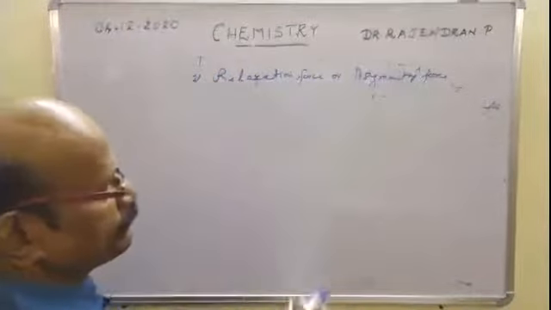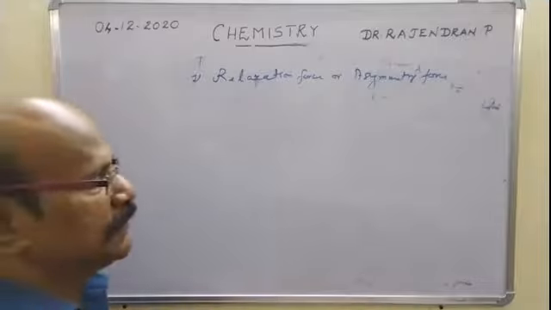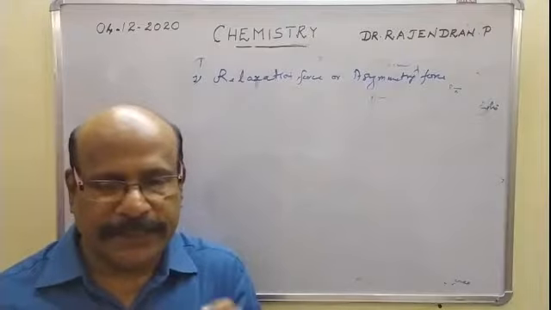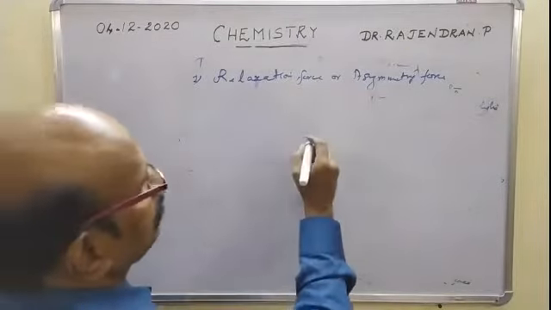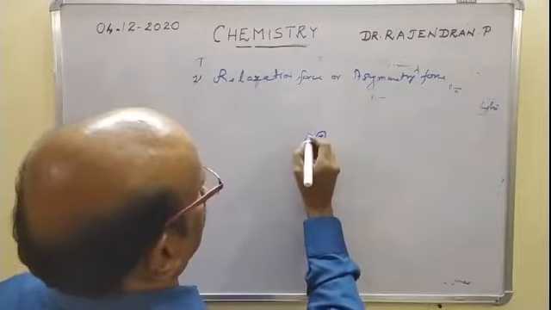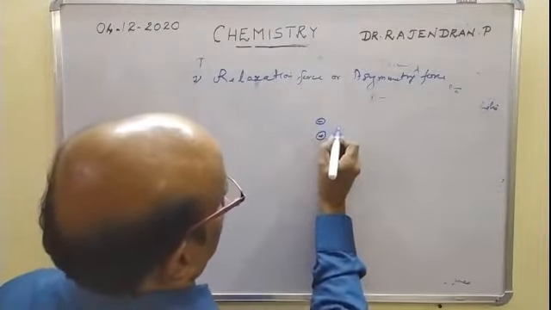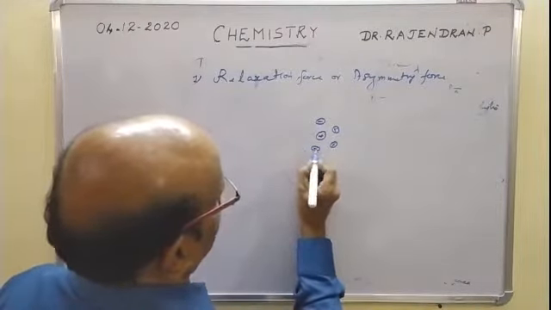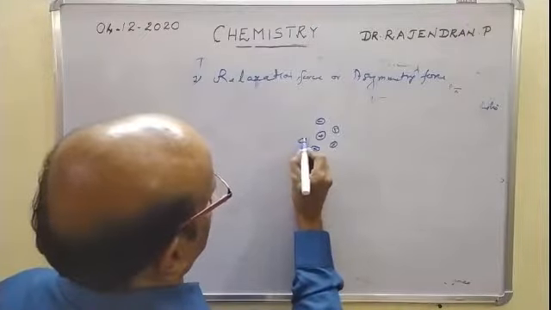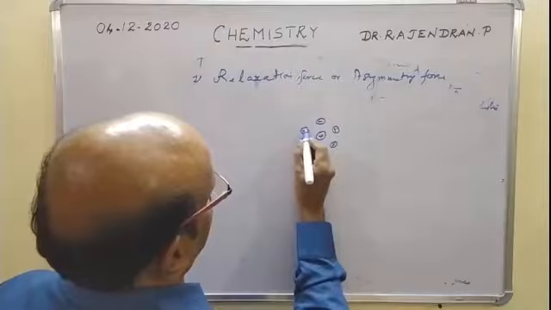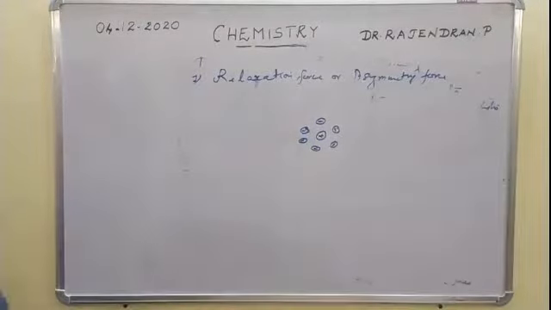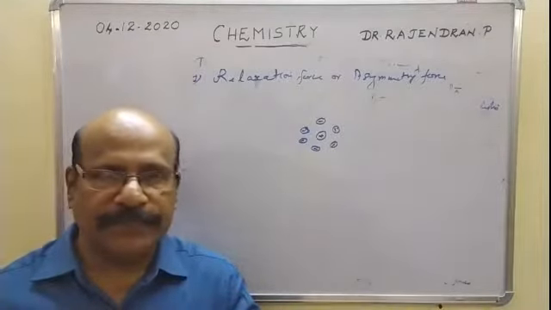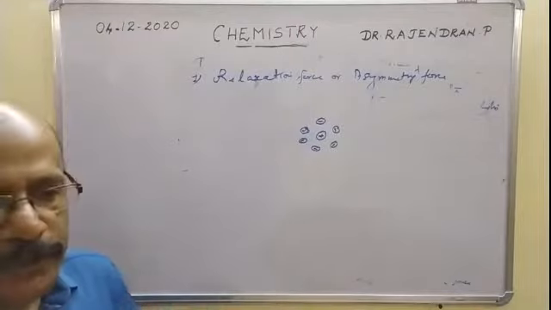The relaxation force, as I already mentioned: in the case of a strong electrolyte solution, each ion, which is considered the central ion, is surrounded by an ionic atmosphere of opposite sign. The nature of the ionic atmosphere is that it is almost spherical. In the absence of an applied electric field, the ionic atmosphere is almost spherical.